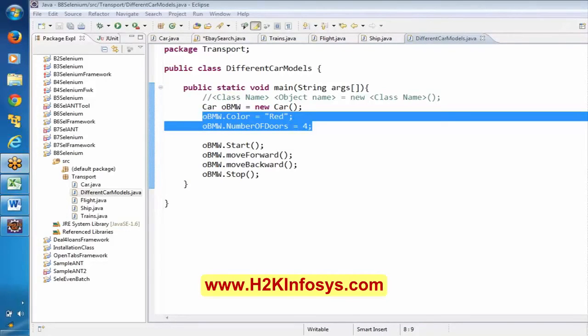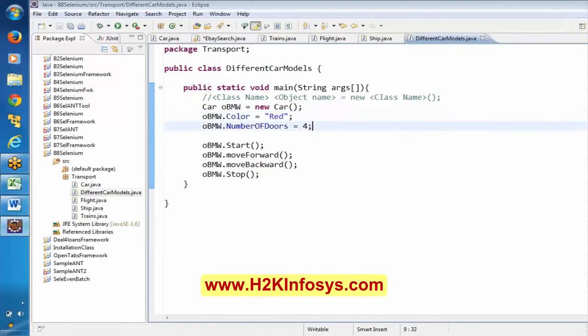Why? Any guesses? Even though we pass these values, why is it not going to be much help? Of course, the script is not going to fail. It is going to pass. I am passing the red color and 4 doors, but even if you mention this, there is not much use.